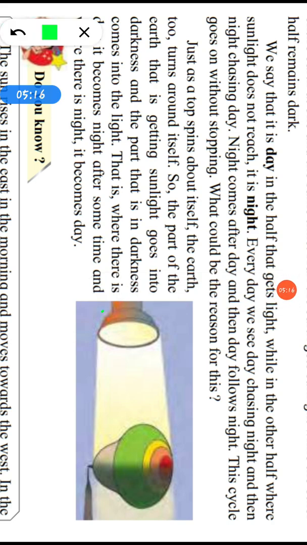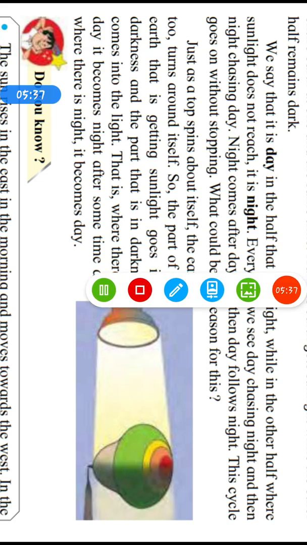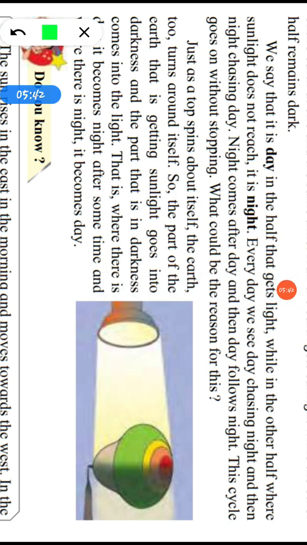You switch on the torch like this and spin the top. See, this half area gets the light of the torch, and this area does not get the light of the torch. In the same way, the earth gets light from the sun, and the other half which does not get the light from the sun has darkness, and where it gets the light, there is daytime.